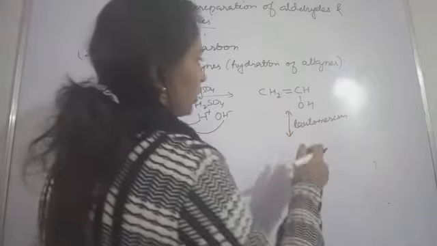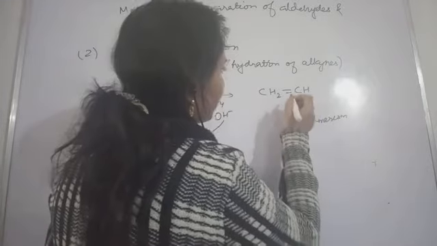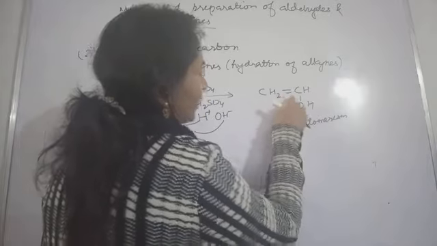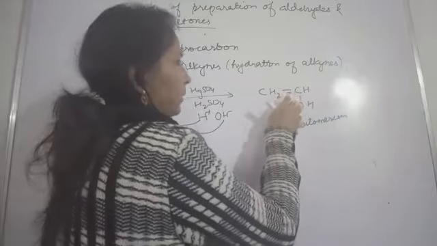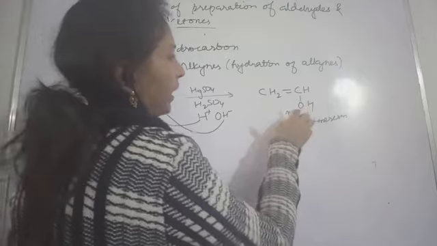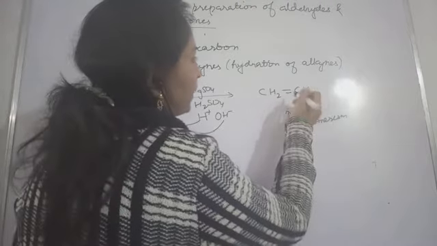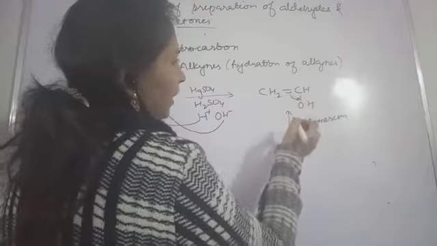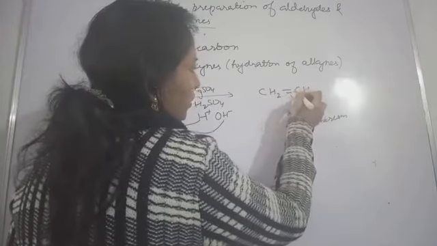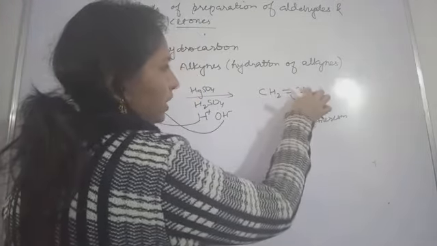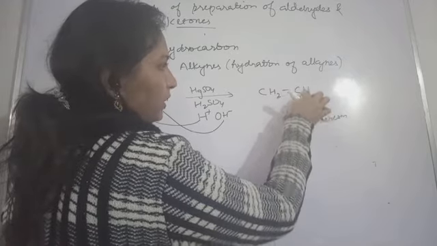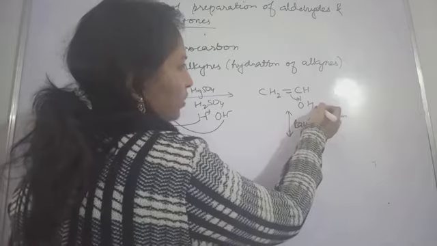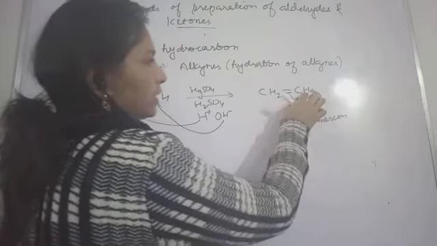So in this case, in tautomerism, this alkene bond will break, and the double bond will shift to this side. Carbon will make a double bond with this oxygen, and this hydrogen will go to this carbon.